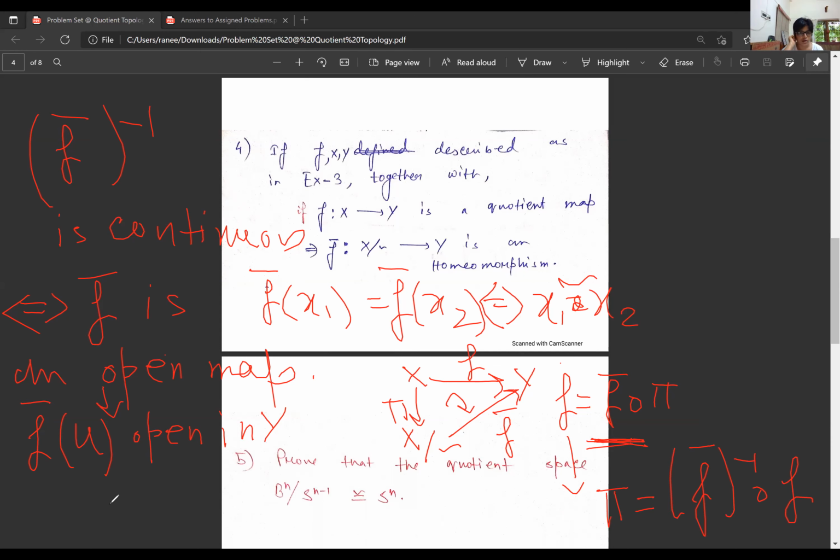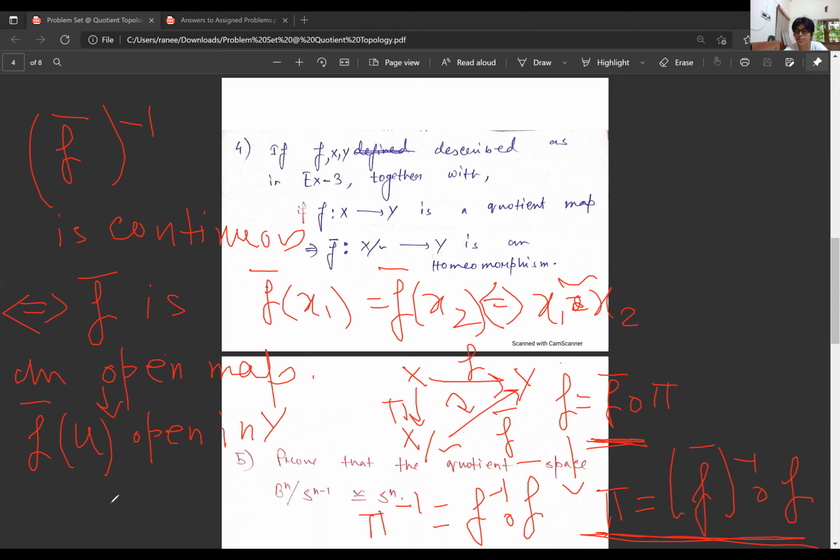So now we know that U is open in X mod the equivalence relation, which means pi inverse of U is open in X, since pi is a quotient map, so pi is continuous. And pi inverse means the inverse of this whole thing.